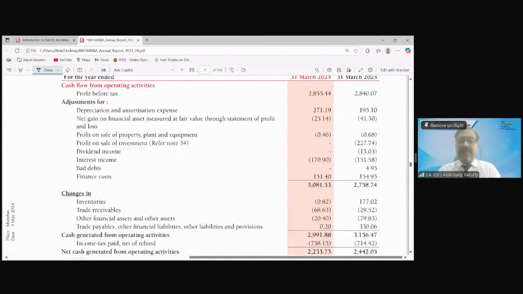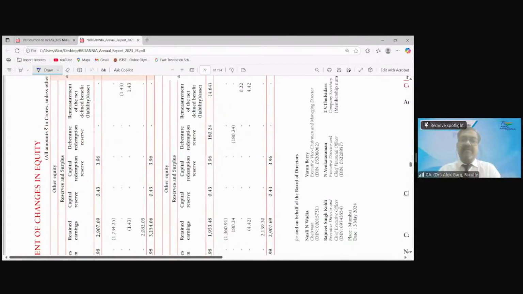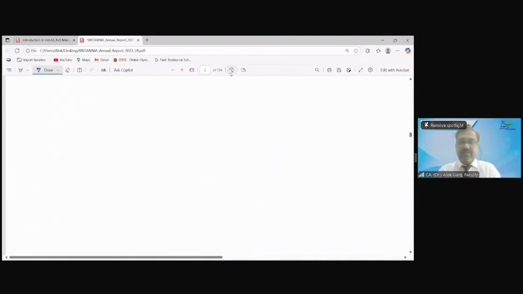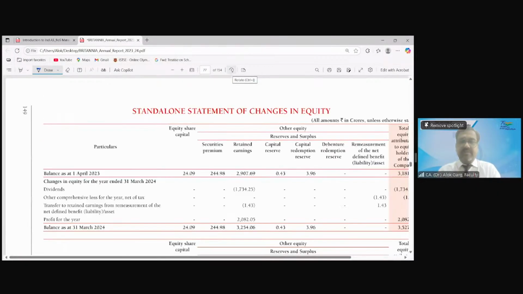Then my dear friends, we have a statement of changes in equity. Let me show you the statement of changes in equity. Yes, this is the statement of changes in equity. Can you see? Is it visible? Equity share capital, opening balance, changes in equity, then your closing balance.